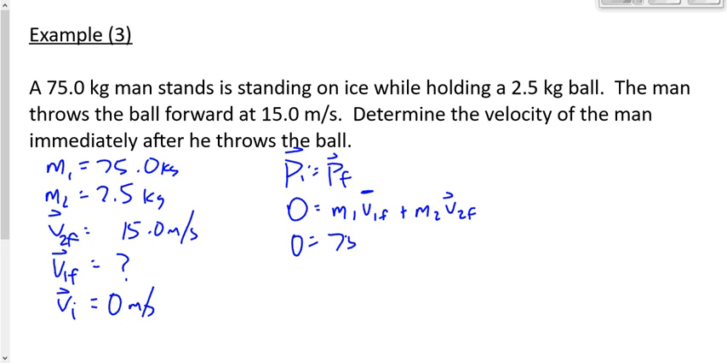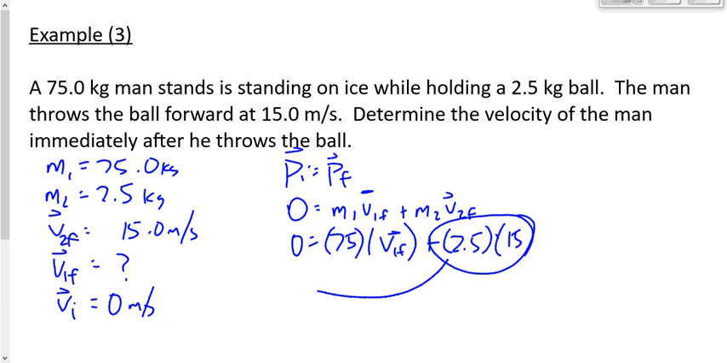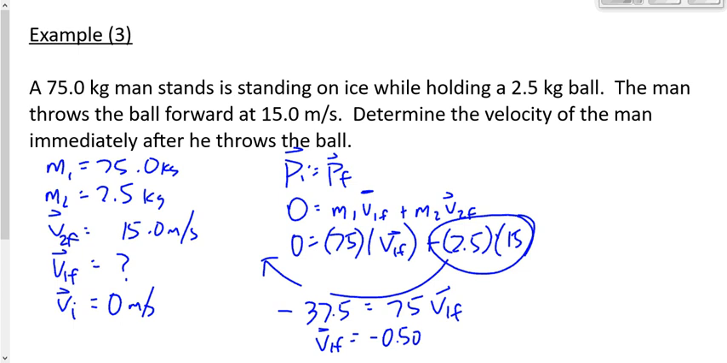M1 is 75 times V1F, that's what we're looking for here. M2 is 2.5 and V2F is 15. This goes over to the other side by subtracting. I end up getting negative 30 equals, no, that's not right, negative 37.5 equals 75 times V1F. And we solve for V1F by dividing 37.5 divided by 75, gives me negative 0.50.